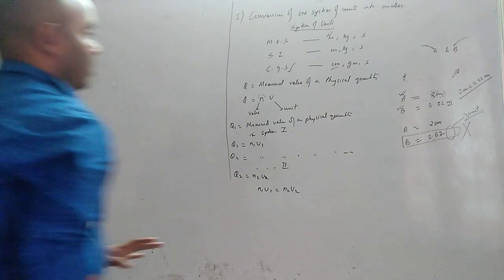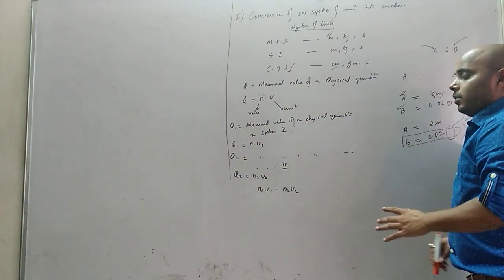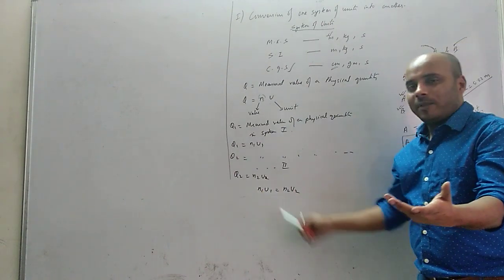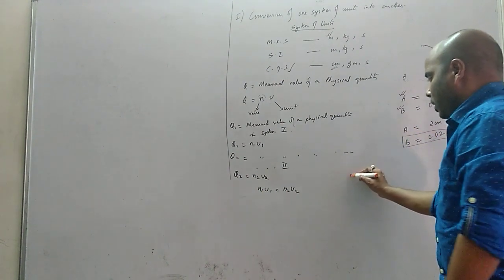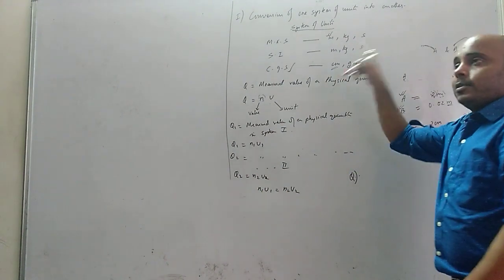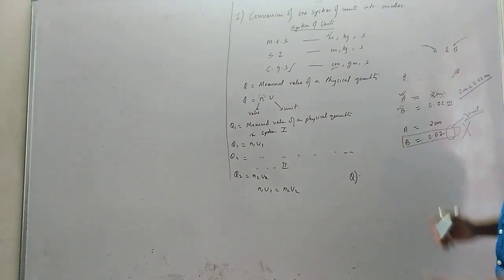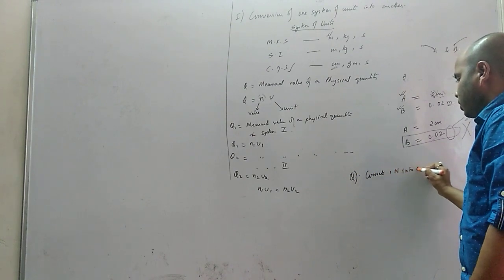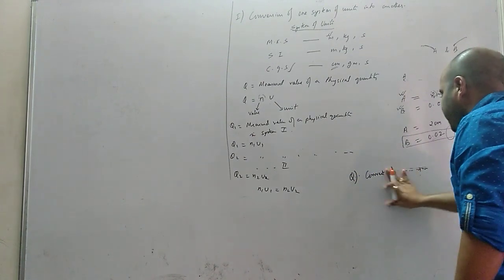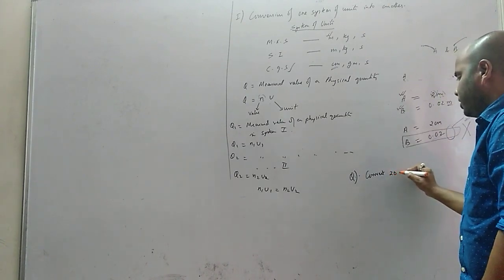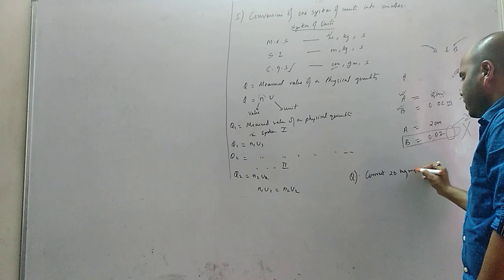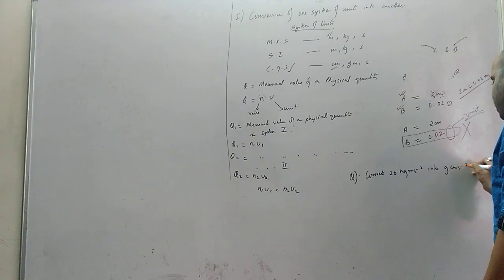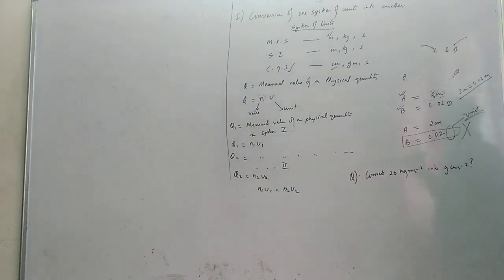Okay, now see. From the above discussion, we understood that this is the formula N1 U1 equals N2 U2. This becomes a formula actually. Well, it's not a formula, it's a basic concept, right? Now, how will you get a question of this type? Conversion of one system to another. How will the question come? The question will say: convert 1 Newton into dyne. Or, an easy way, I can say it like this: convert 20 kg meter per second square into gram centimeter per second square. This is the question. So try to understand what I'm saying.